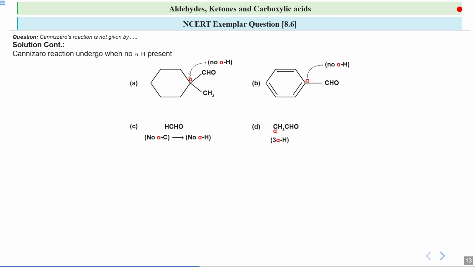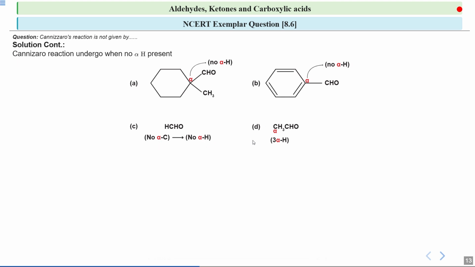So if you see over here, there is no alpha hydrogen present. Because alpha hydrogen is on the carbon which is next to the carbonyl group. The hydrogen of that carbon is alpha hydrogen. So you see over here there is no alpha hydrogen. Similarly, if you look at the B part, you will see there is no alpha hydrogen. In the C part also you will see there is no alpha carbon. If there is no alpha carbon, then there is also no alpha hydrogen.